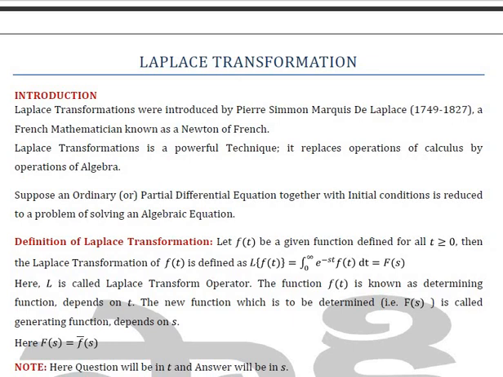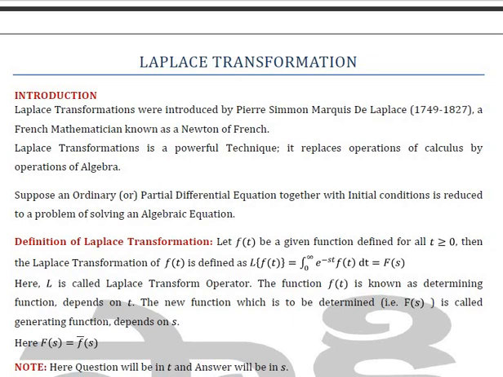Now moving to the definition of Laplace transform. For that you have to consider a function f(t) for all t greater than or equal to 0. Then the Laplace transform of the function f(t) is defined as L of f(t) equals the integral from 0 to infinity of e to the power minus st times f(t) dt. If you integrate this function, you will get a function of s, which is known as capital F(s).